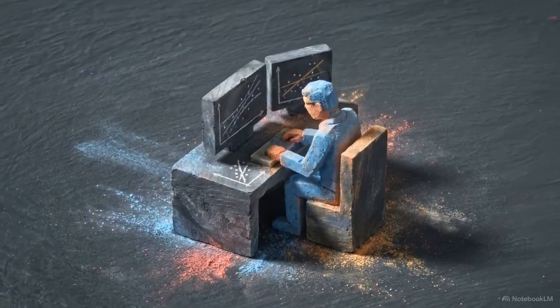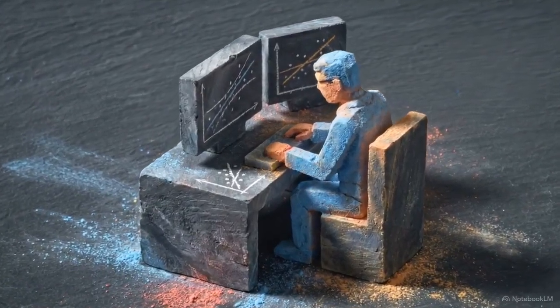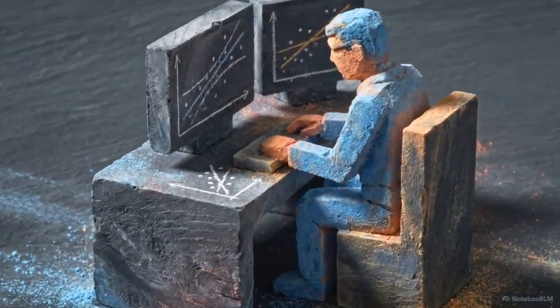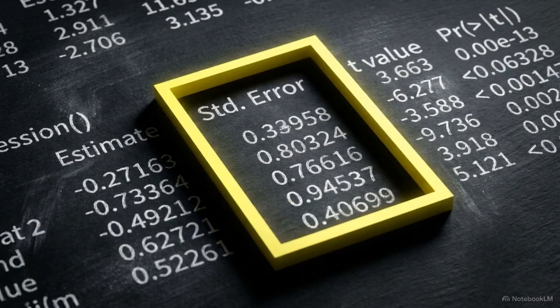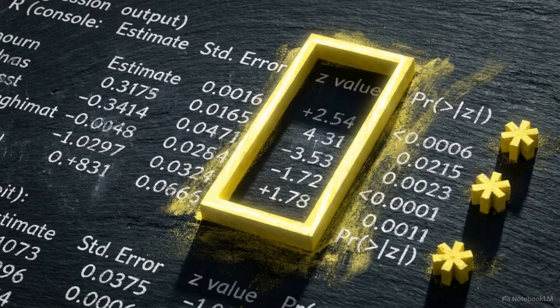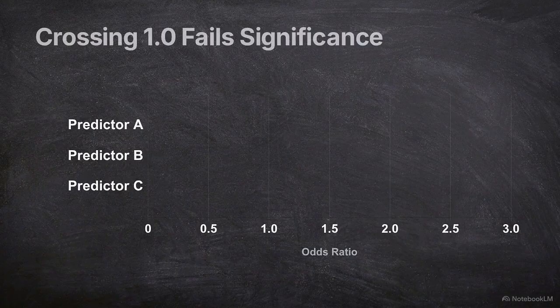These calculations are only useful if the underlying model parameters are statistically valid. Analysts must evaluate the uncertainty. We focus on the standard error and the z-statistic. The standard error measures the accuracy of the estimate, while the z-statistic dictates whether the predictor contributes to the model in a meaningful way. For odds ratios, the threshold for significance is exactly 1.0.